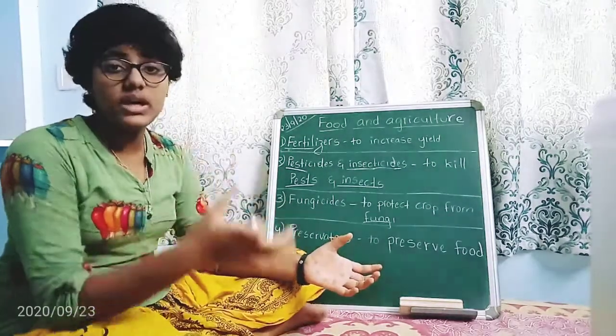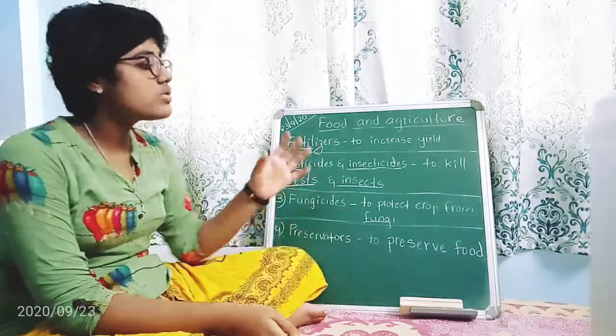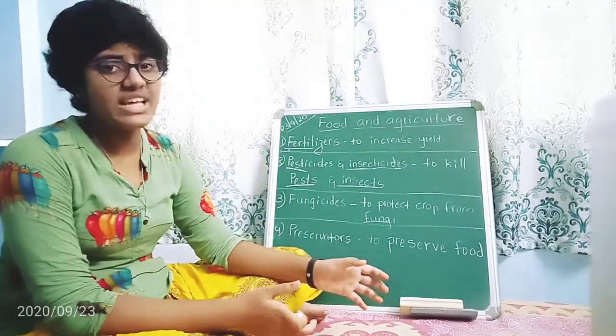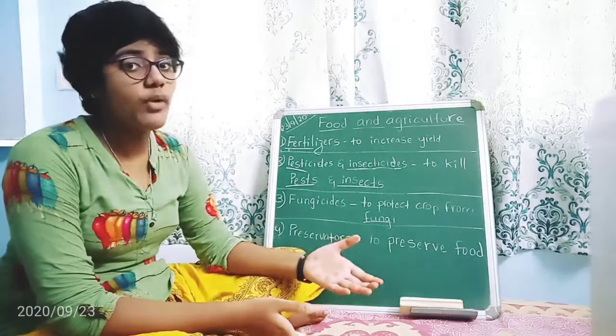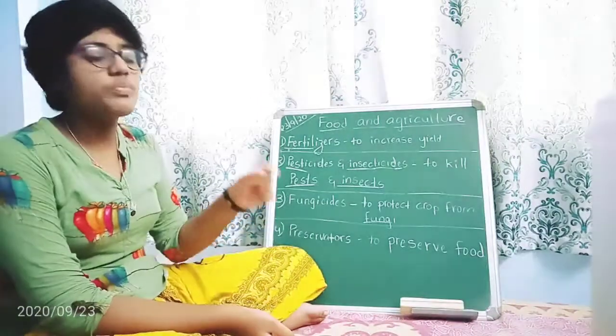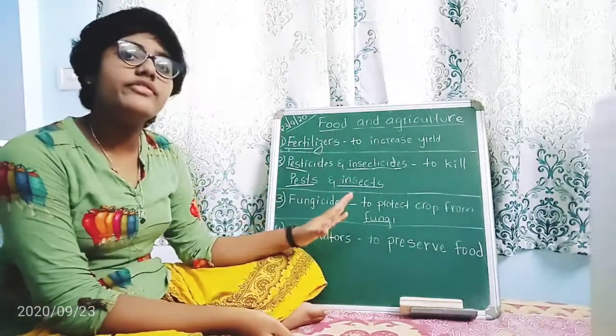Those are preserved in one place, right? If we store them for many days, they will get spoiled. So to prevent spoilage, they use preservatives, which are chemicals used to preserve the food and keep it fresh.